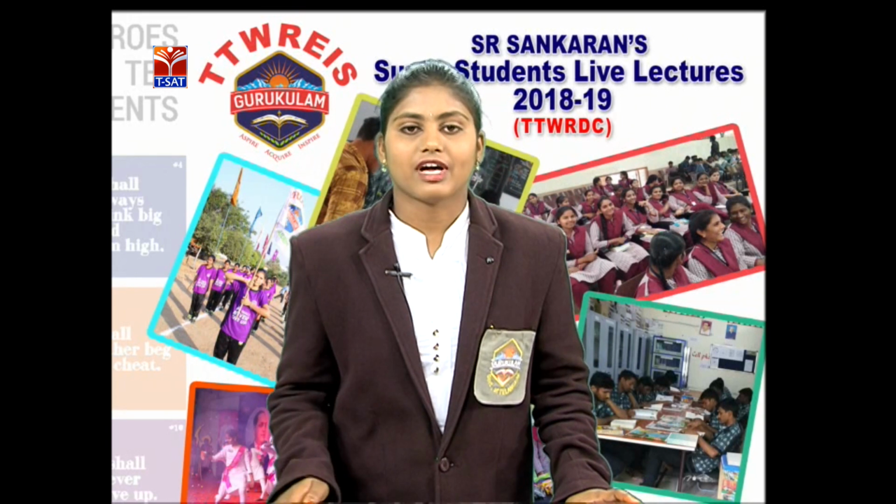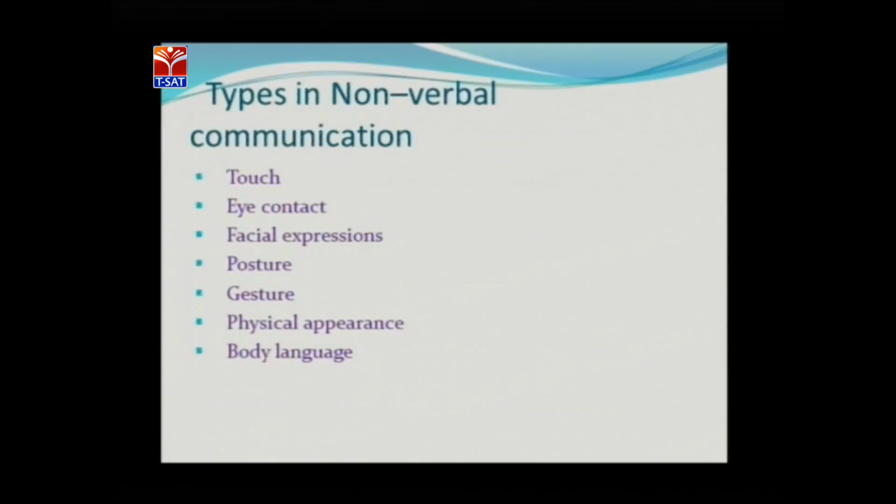The first one is touch. The second one is eye contact. The third one is facial expression. The fourth one is posture. The fifth one is gesture. The sixth one is physical appearance. And the seventh one is body language. Now, we will learn about touch. What is touch?